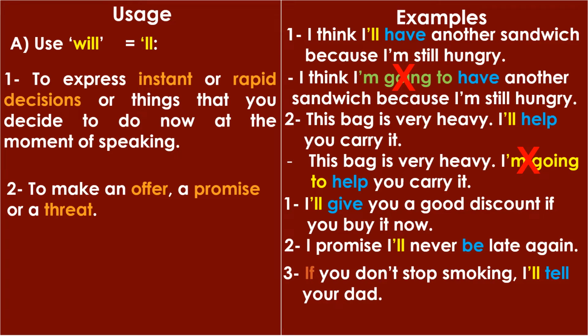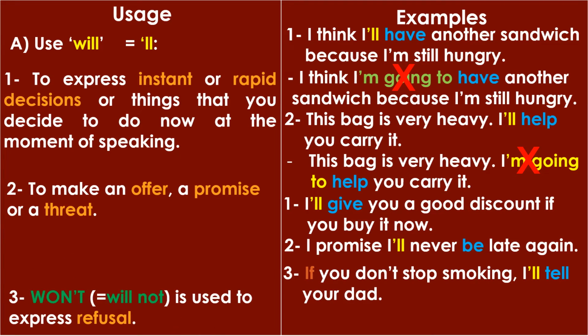I'm threatening you. Okay. Let's have a look at another usage of will, but this time it's won't, will not, the negative form of will, and we use it to express refusal. نستخدم هنا will not يعني في النفي للتعبير عن الرفض. Let's have a look at an example. He won't listen to anything I say. Okay, so this is a sort of refusal. هنا رفض. Okay.